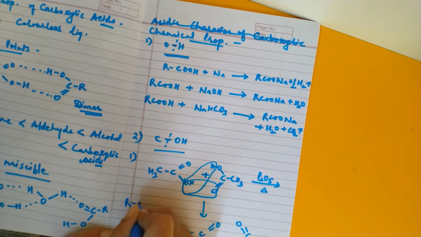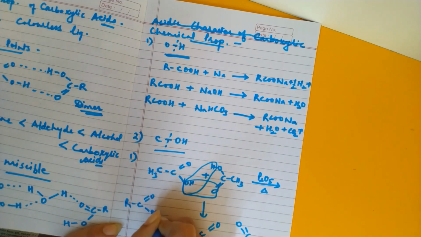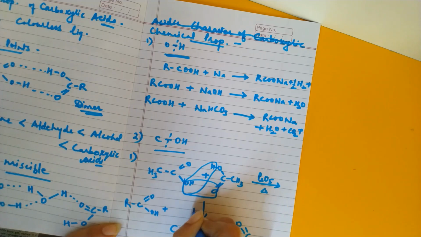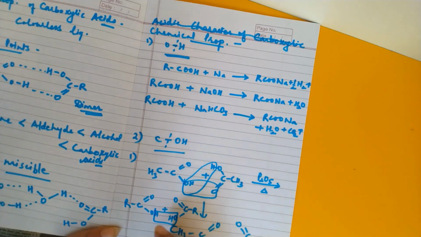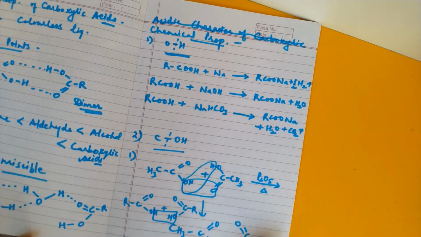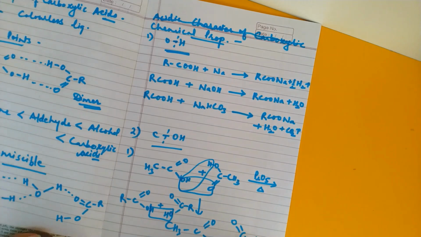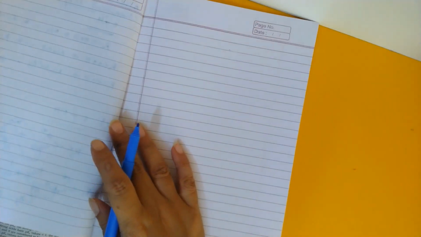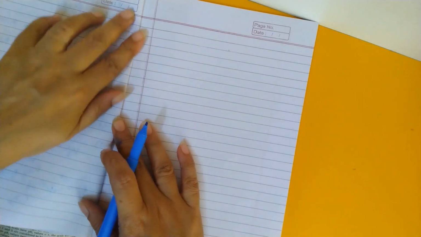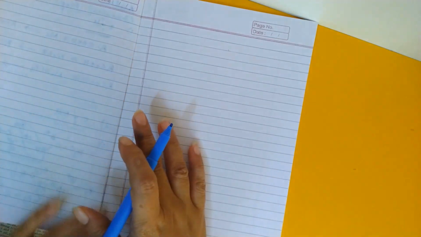So that is how the compound is formed. We may show it like this also, RC double bond OOH plus again RC double bond OOH. So water will be given out, OH and H, and these two molecules are joined through this oxygen. So that is how the reaction is taking place. The reaction will take place in presence of a dehydrating agent. It can be phosphorus pentoxide or it can be concentrated H2SO4 also. Any of these two can be used.